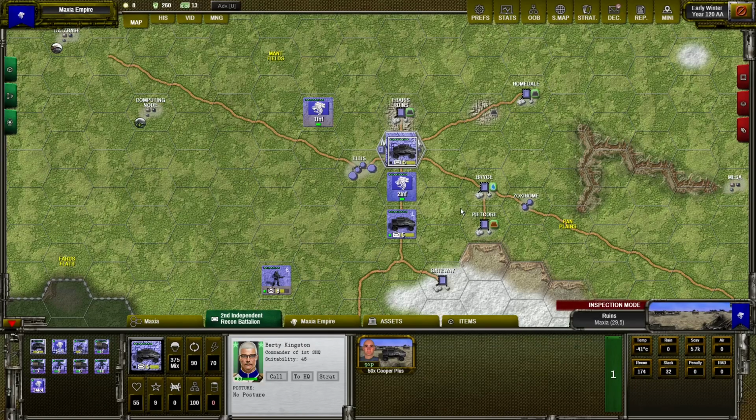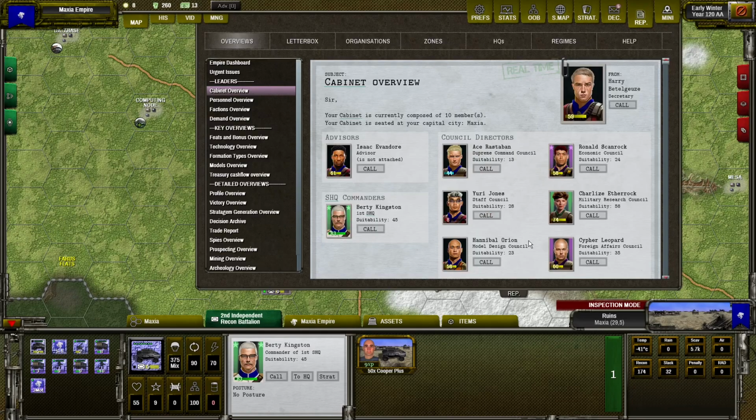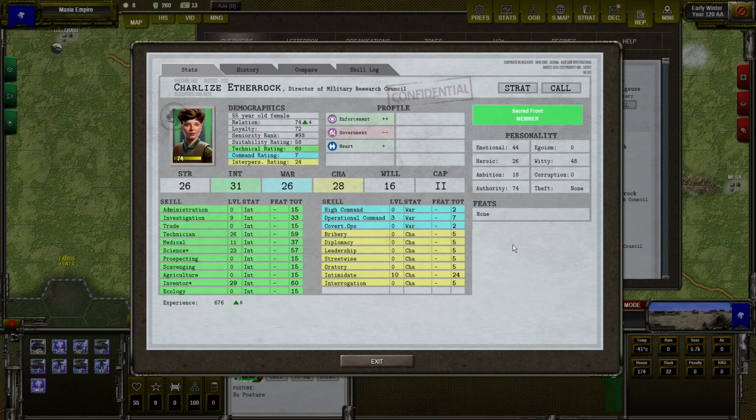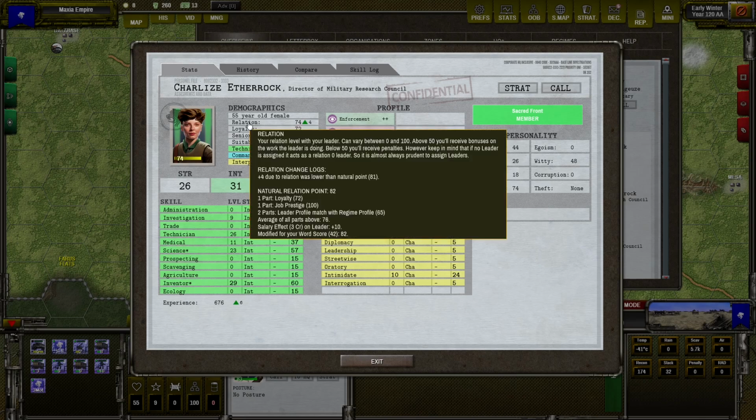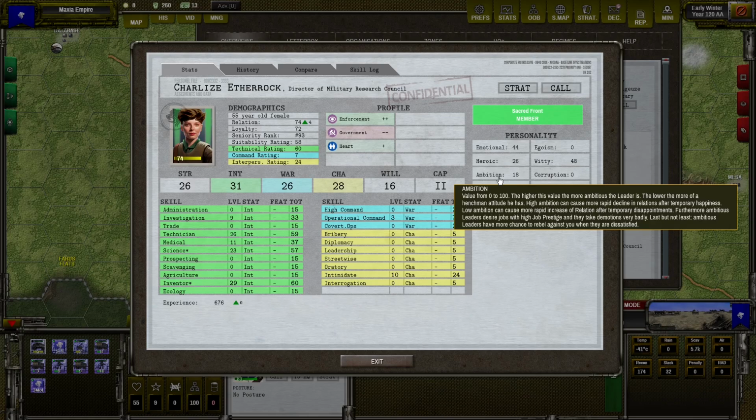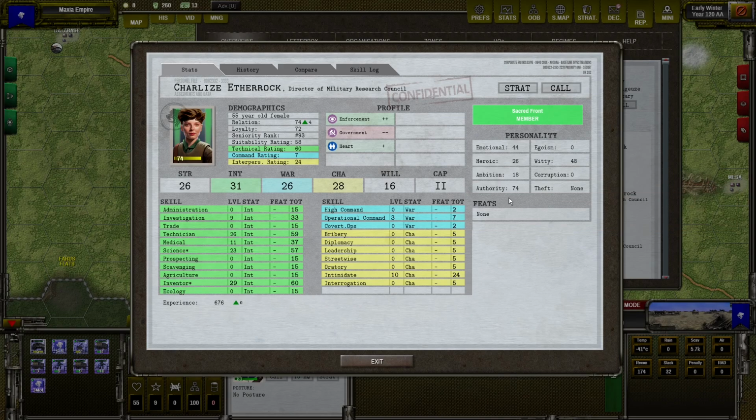I have loaded our initial game. So as you can see, the personality of leaders is very important, and it can heavily affect also the speed of changes of the relation. So as you know, the relation is changing towards the natural relation point, the speed of that change is determined by ambition. So if the ambition is high, the relation decreases fast, but increases slow. But if the ambition is low, then it increases fast and decreases slower.